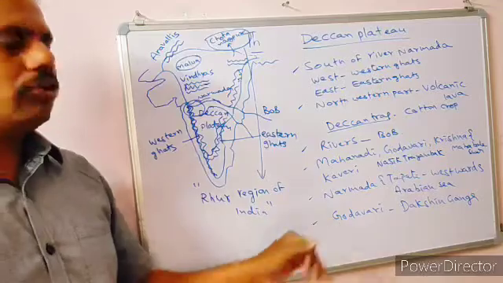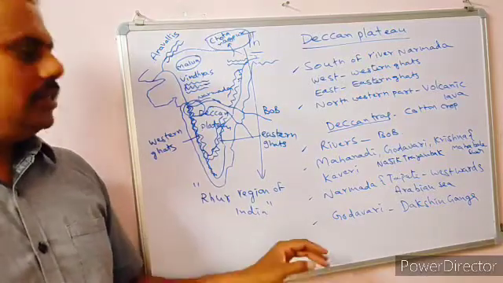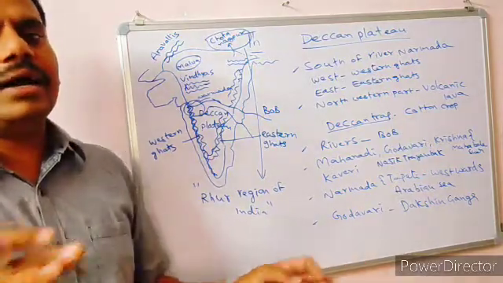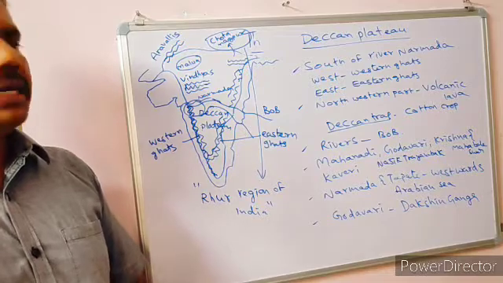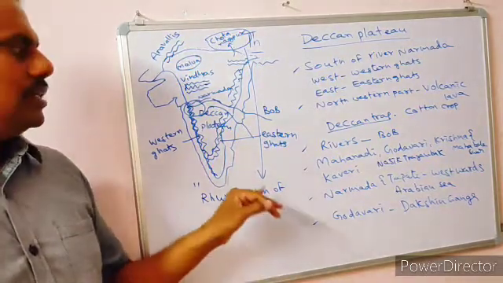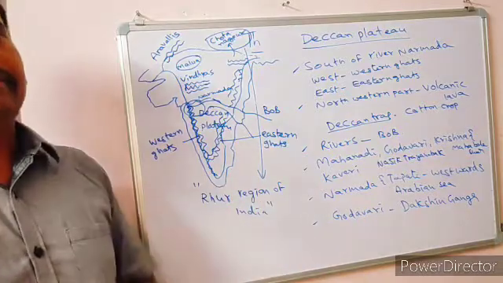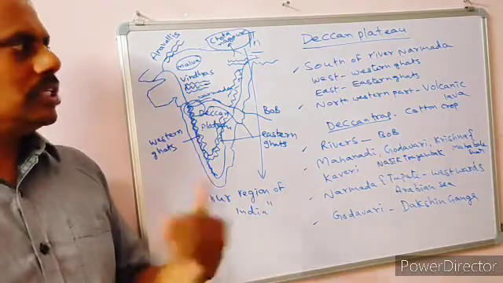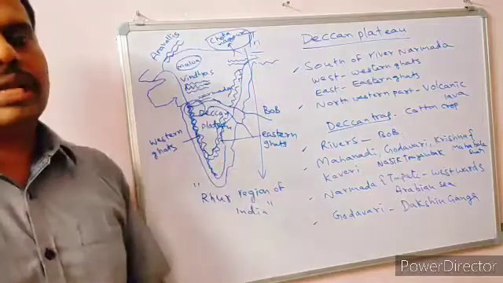Among all the rivers, the Godavari is the largest river, which is also called Dakshina Ganga. Godavari is called Dakshina Ganga. This is the largest river in the south, particularly in the Deccan Plateau. Okay. Next we will see what are coastal plains.